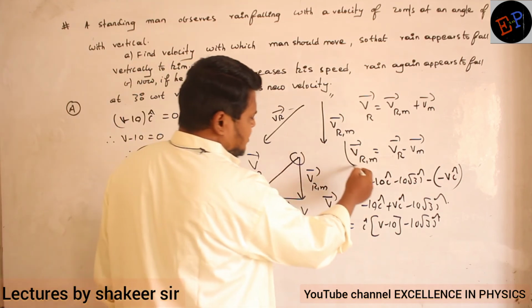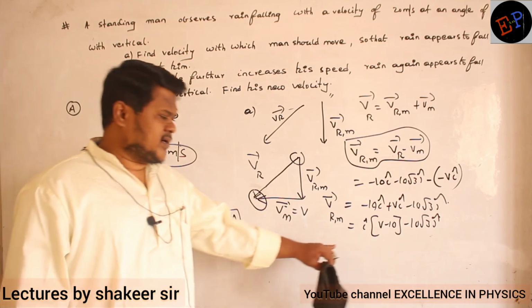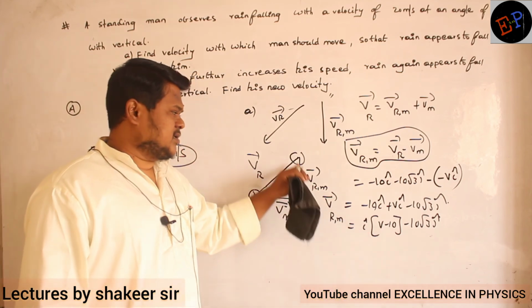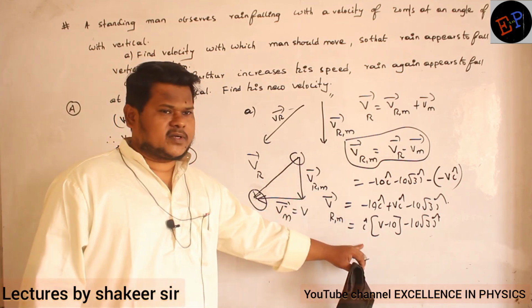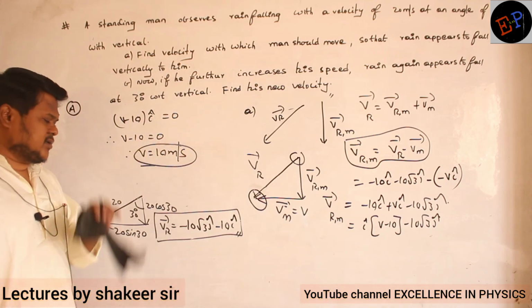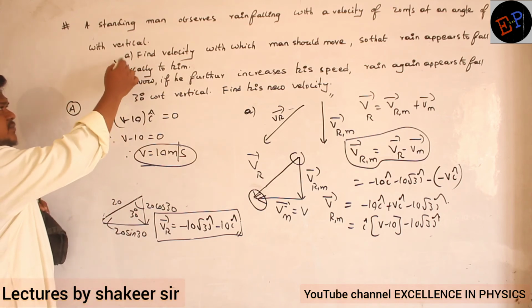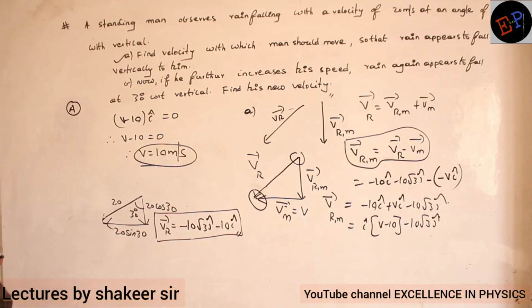Again by using the relative velocity concept, I have added the vectors, and then I got one component in the x-axis also. But the velocity of rain with respect to man doesn't have any x component, so I have equated the x component to 0, and I got the answer. Fine? So that is my answer for the first question. Okay, now what is the next question?